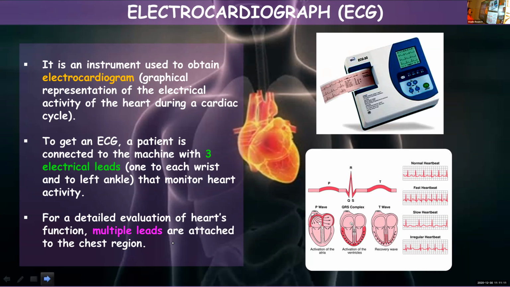So P wave, QRS complex and T wave indicate the different regions of a single unit of this electrocardiograph, and such a graph gets repeated during each cardiac cycle, and this keeps on getting repeated.